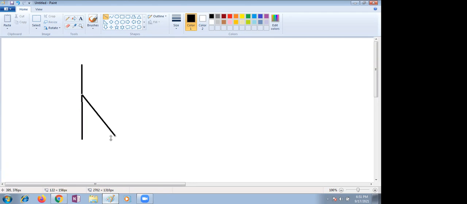Its top touches the ground at a distance 12 meters. So what is the 12 meters distance, children? The base. We can take it a little far so that you can understand. This triangle you take. This is 12 meters, given. It breaks at 5 meters. This is 5 meters, the height of a tree broken into 2 pieces.